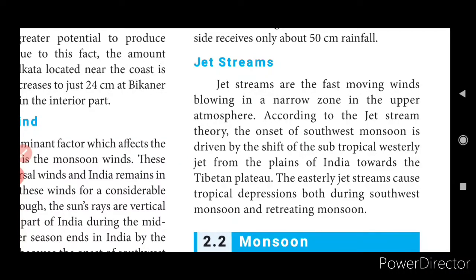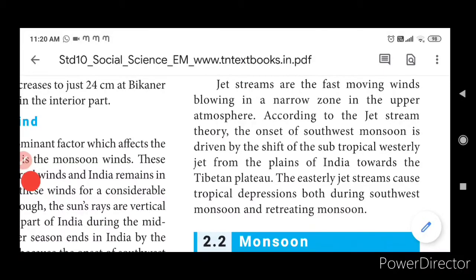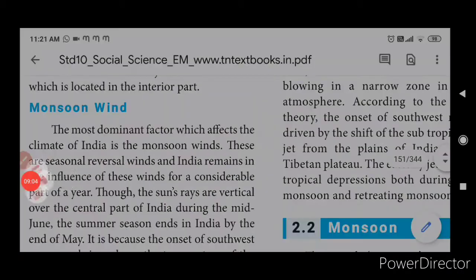The onset of the southwest monsoon is driven by the shift of the subtropical westerly jet from the plains of India towards the Tibetan plateau. The easterly jet streams cause tropical depressions both during the southwest monsoon and the retreating monsoon. So because of these jet streams there will be depressions, and depressions mean more rainfall will occur after these jet streams.